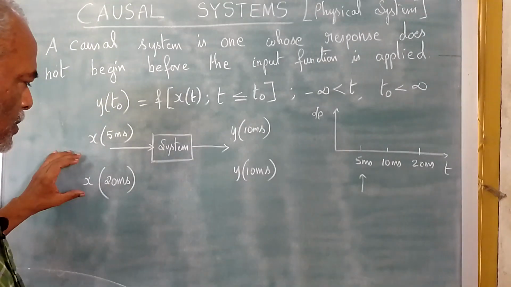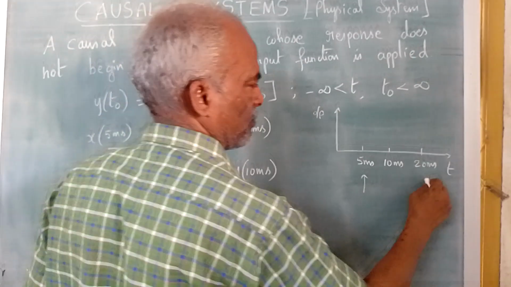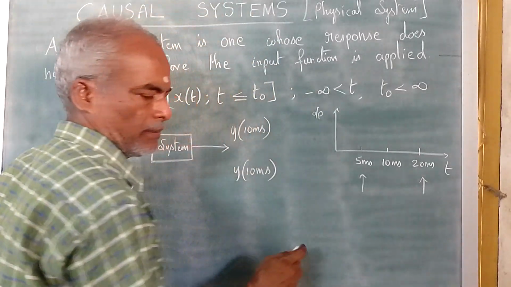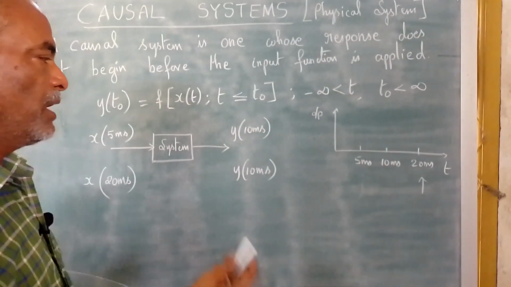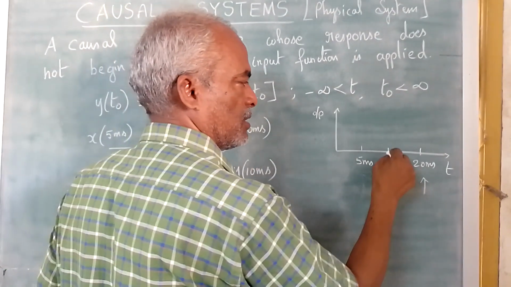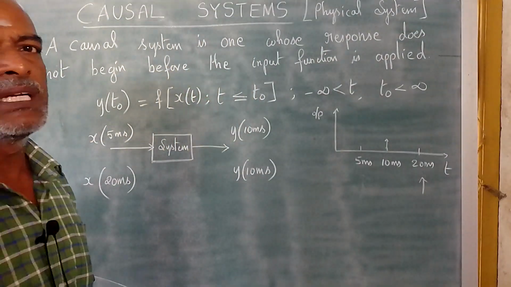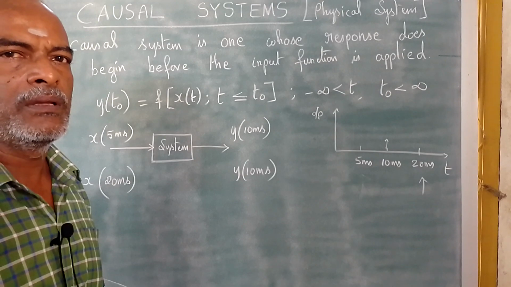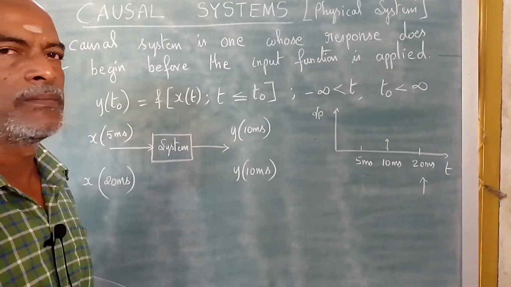Whereas, the input is given to the system at 20 milliseconds, but we are expecting an output at 10 milliseconds. So at this point we are expecting an output. That is not practically possible. So such systems are called non-causal.